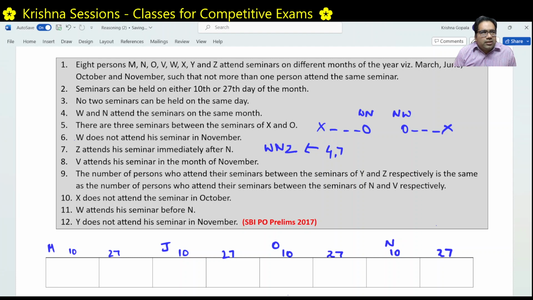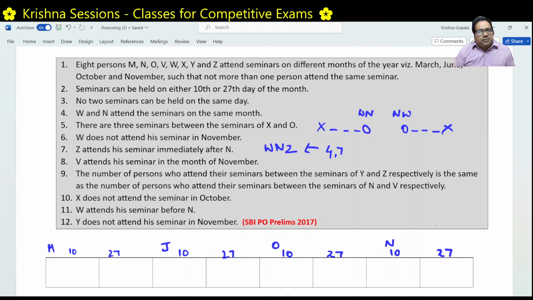W and N are attending in the same month and Z has to attend immediately after N. What does that mean? They have to be together only. N and Z we have attached, and W and N are anyway attached. This actually restricted us to keep W before N.